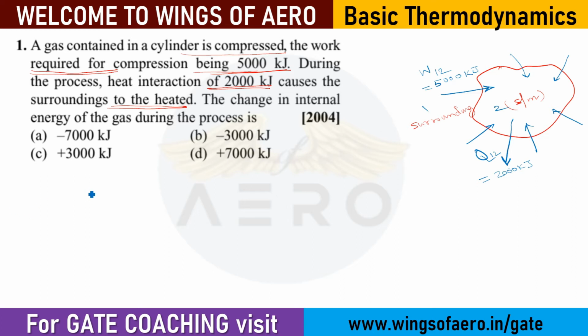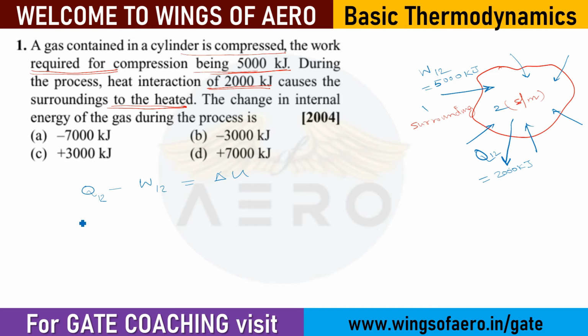So what is the answer? C. So what is the formula first? Let's see. We have Q12 minus W12 equals the change in internal energy. Fine. Now what is this Q12?